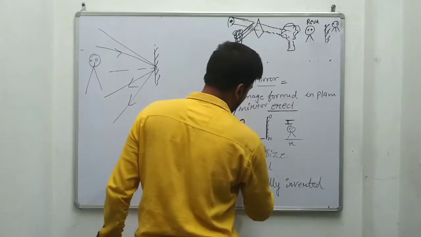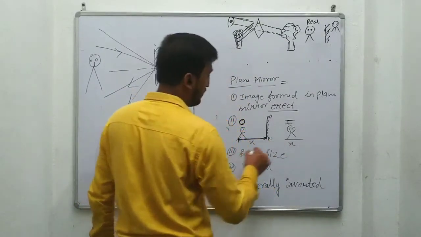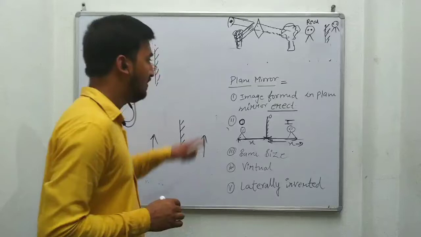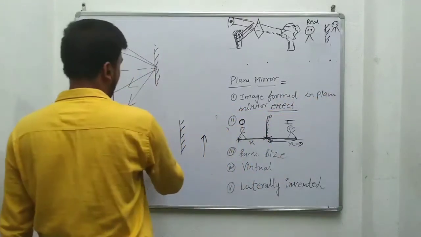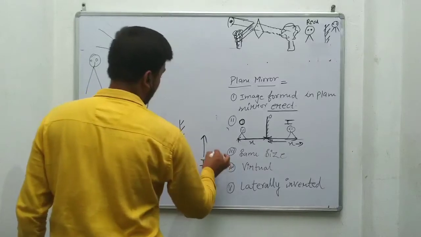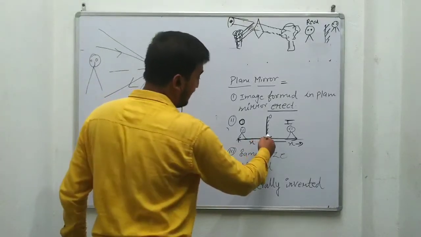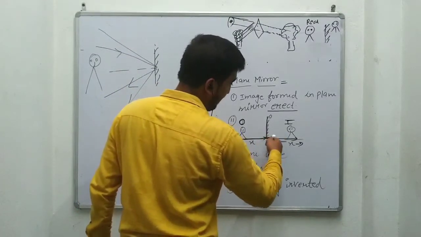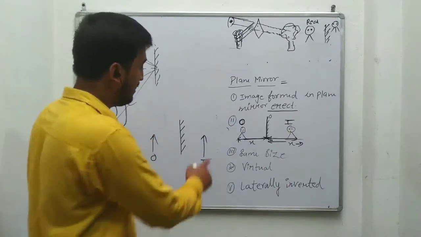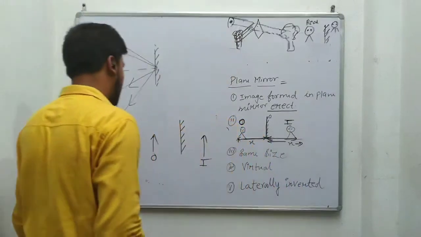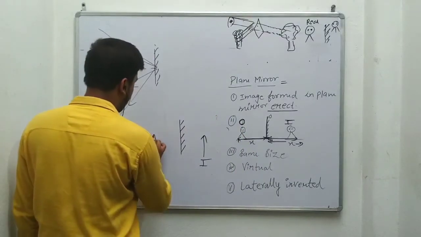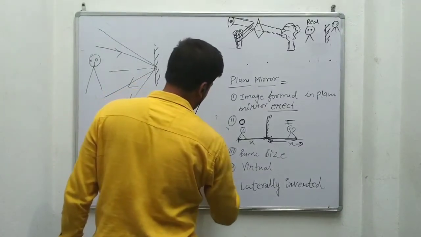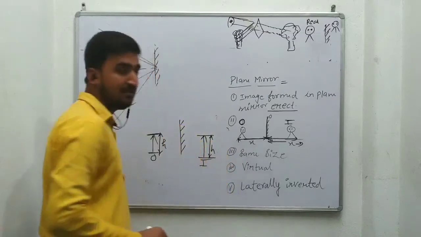Suppose this is the distance between mirror and object, it will be the same for mirror to image. Next, same size. The size of the object will always be the same. If this is height h, this image also has height h.